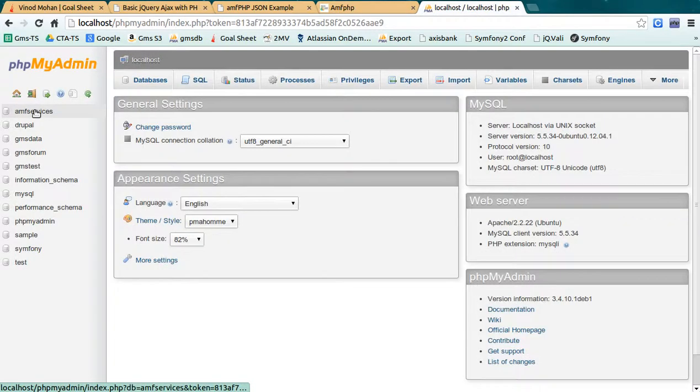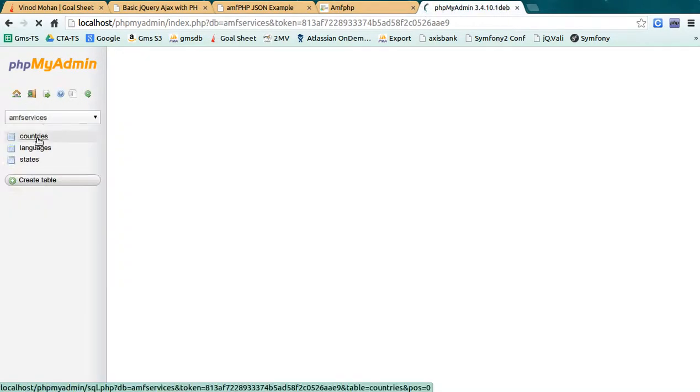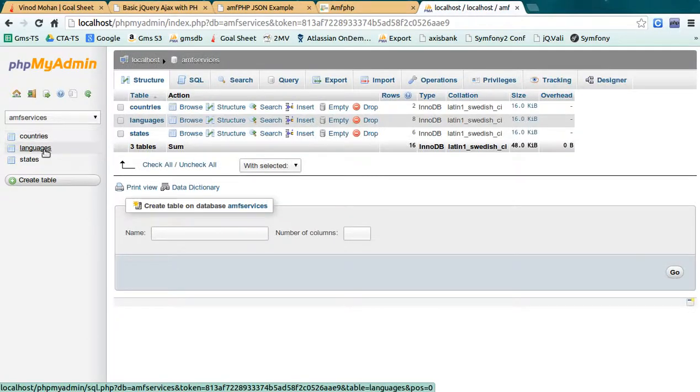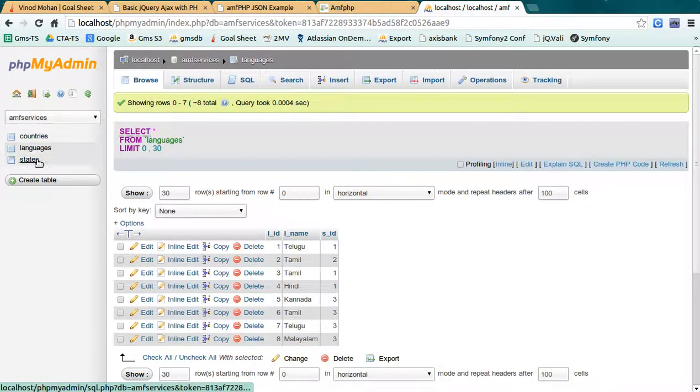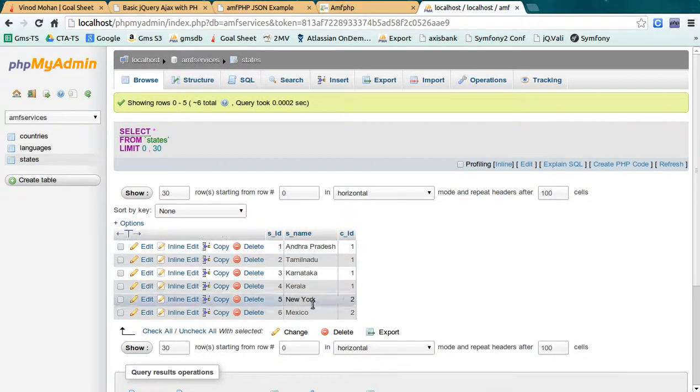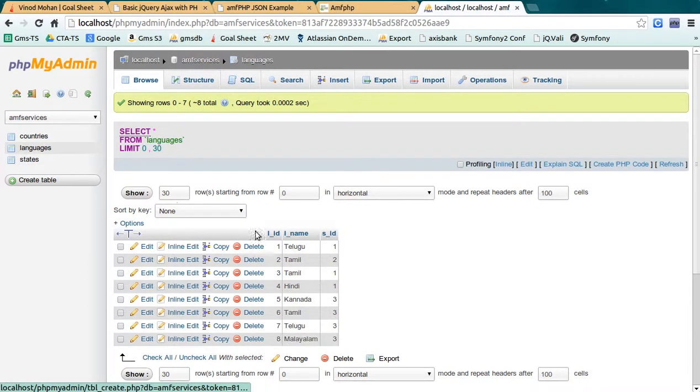This is the AMF services database, with only countries, languages and states, and countries only has two, India and America, which is shown in the first drop down. After selecting a country you can see the states, and after selecting a state we can see the languages.